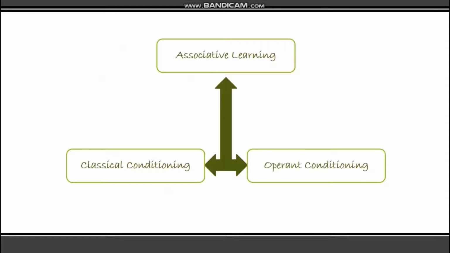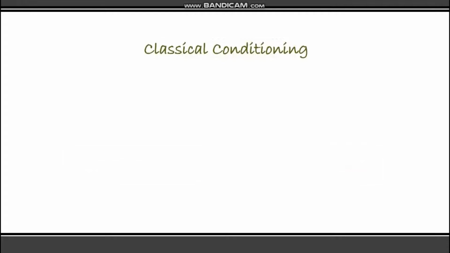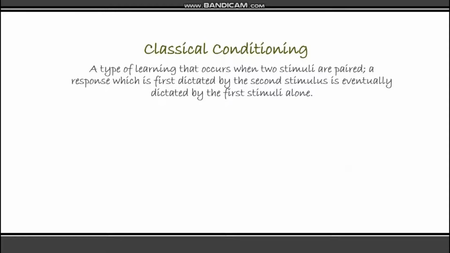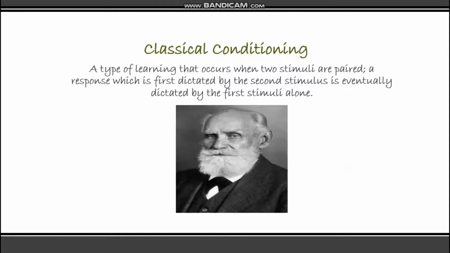Now, there are two main forms of associative learning, classical conditioning and operant conditioning. In classical conditioning, two stimuli are paired, and a response which is at first dictated by the second stimulus is eventually dictated by the first stimulus alone. Today, most psychologists agree that classical conditioning is the basic form of learning by which all organisms adapt to their environment. Russian psychologist Ivan Pavlov, known primarily for his work in classical conditioning, carried out an experimental investigation which became a solid foundation for the future science of psychology.